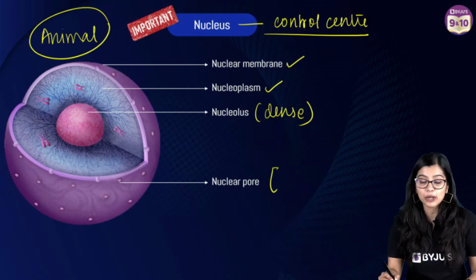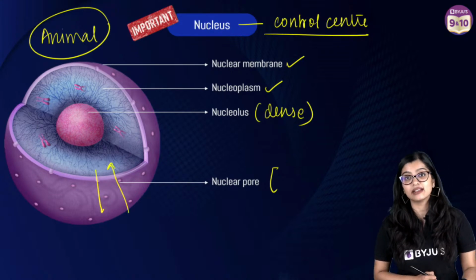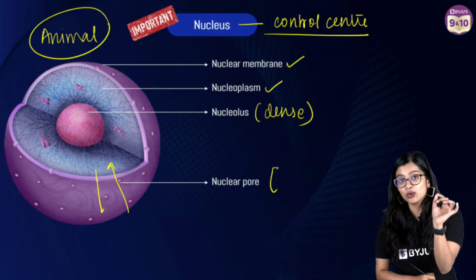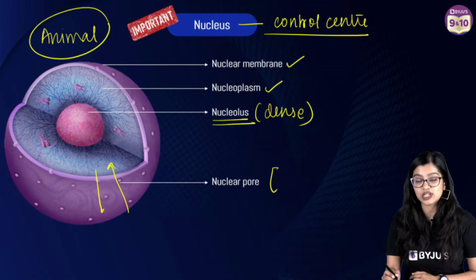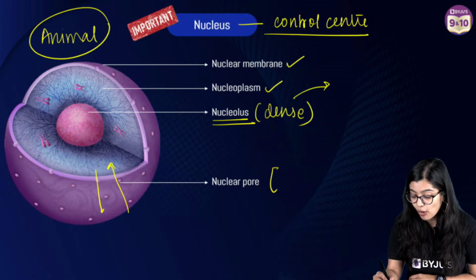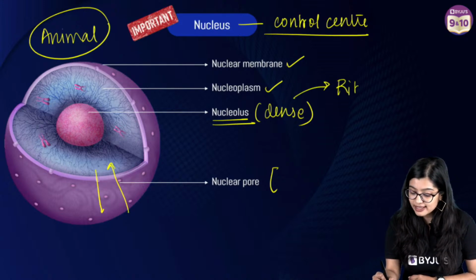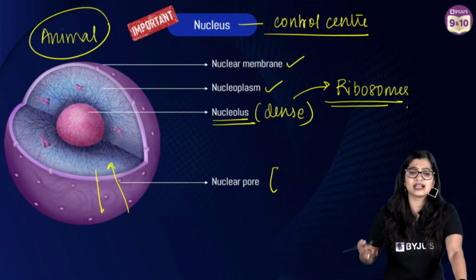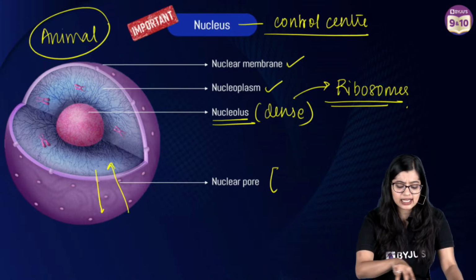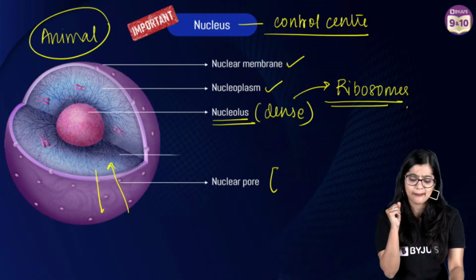Now why are nuclear pores present? Because there are things that move in and out of the nucleus, which is why they will be moving through the nuclear pores. Now we have a nucleolus, which is a dense structure that plays a very important role in the production of ribosomes, right? So these play a very important role in the production of ribosomes. But who exactly does the control of it, right? Who is exactly responsible for controlling all these functions that happen?